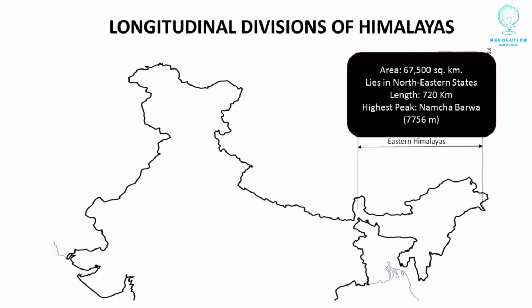The last division of the Himalayas are the Eastern Himalayas. They cover an area of 67,500 square kilometers. They lie entirely in states of Northeast India. The average length of these Himalayas is 720 kilometers, and the highest peak is Namcha Barwa, which is above 7,756 meters above mean sea level.